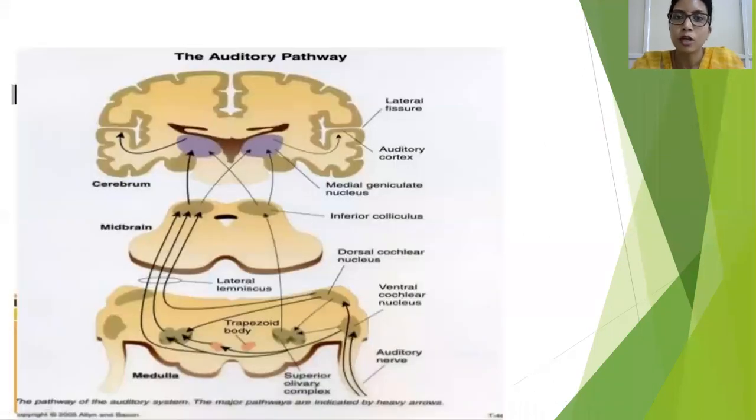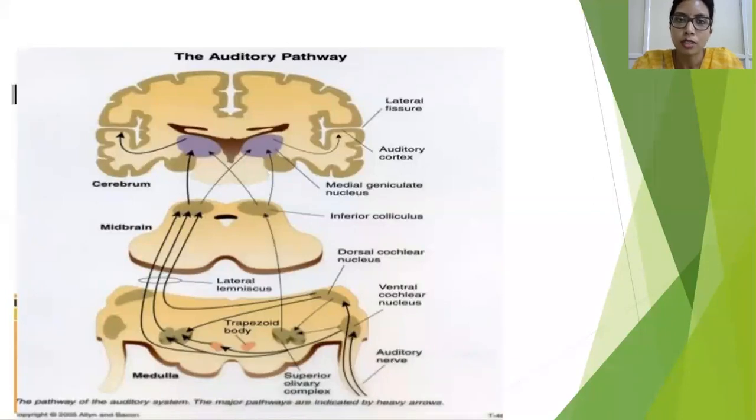The physiology of hearing has 3 components. This is an easier way to remember and write it down. The first is the conduction of mechanical energy from your external ear to inner ear. The second part is the transduction of your mechanical energy into electrical energy. And the third is the conduction of this electrical energy to the brain, that is the Brodmann's area present in the temporal lobe. So these are the 3 parts.